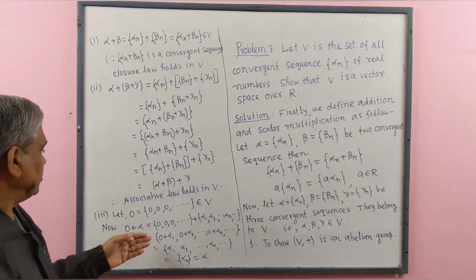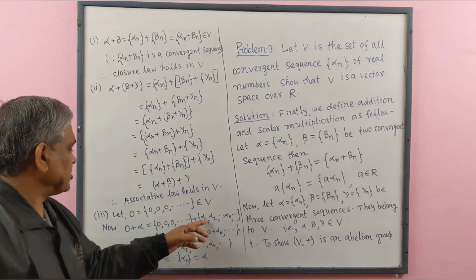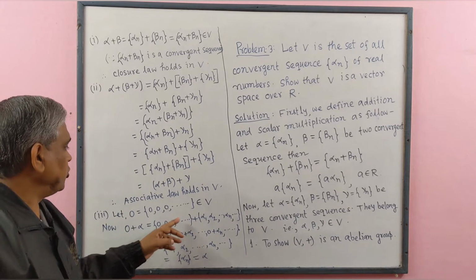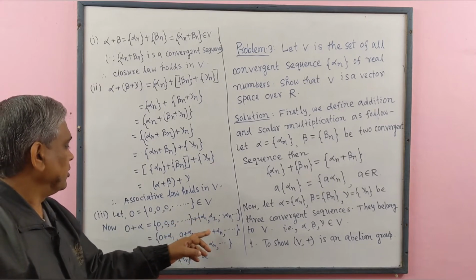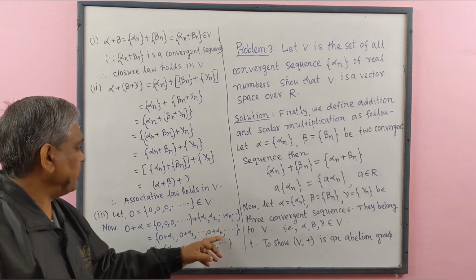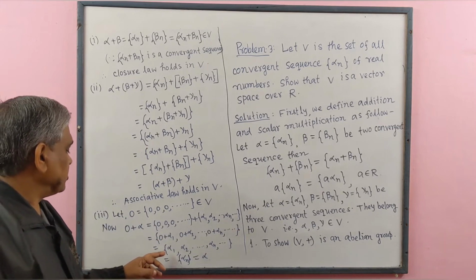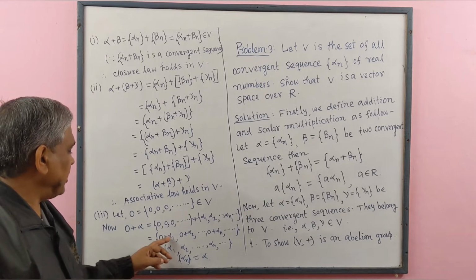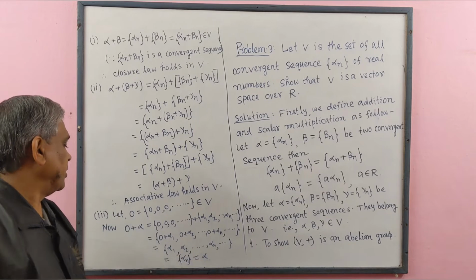We add these: 0 plus alpha 1, 0 plus alpha 2, dot dot dot, 0 plus alpha n. This means the sequence containing elements alpha 1, alpha 2, alpha n.